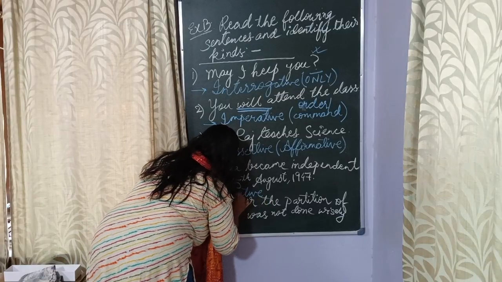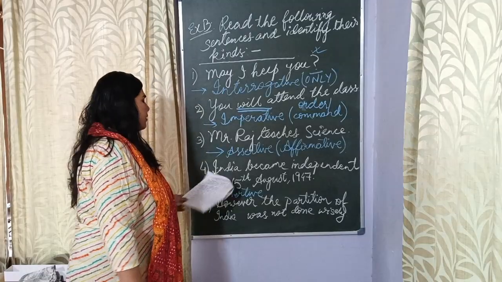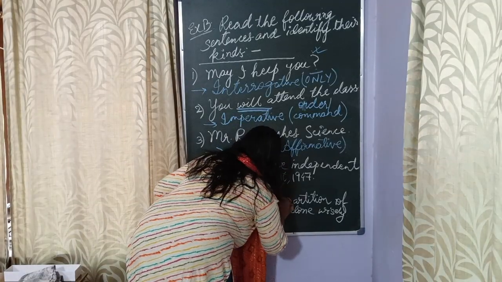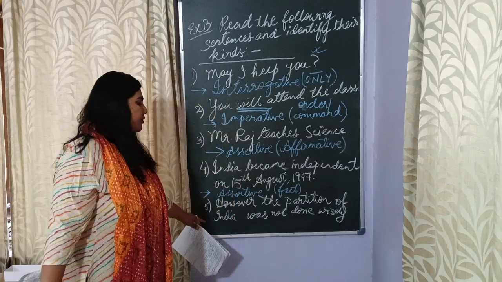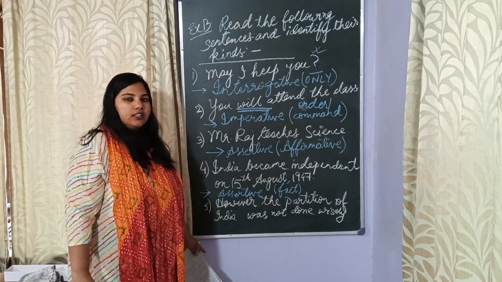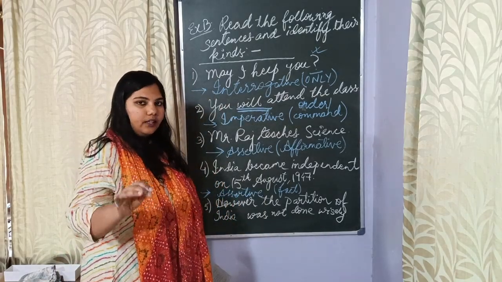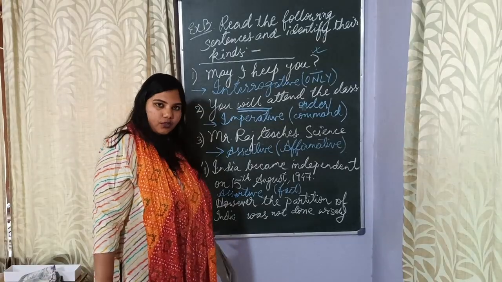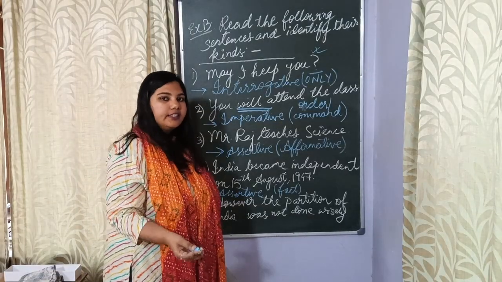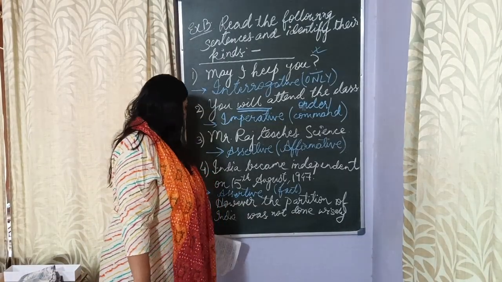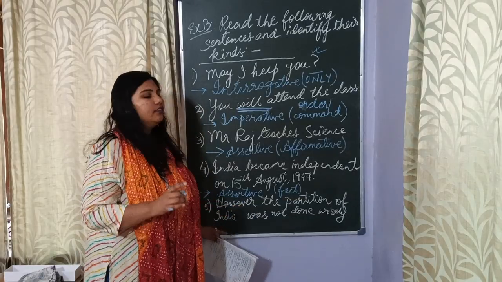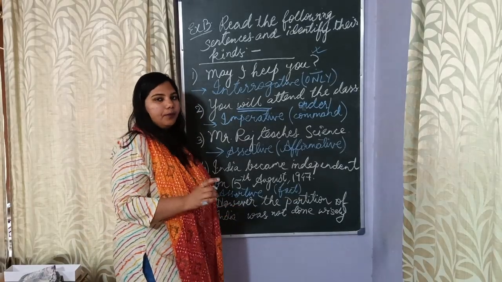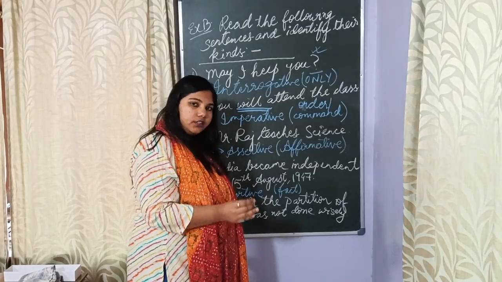This again is an assertive sentence. Why so? Because it is stating a fact. I hope you are able to see the last part of the green board. I adjusted the camera accordingly. If it is not visible, let me reread the question to you. Question number 5 is, however, the partition of India was not done wisely.